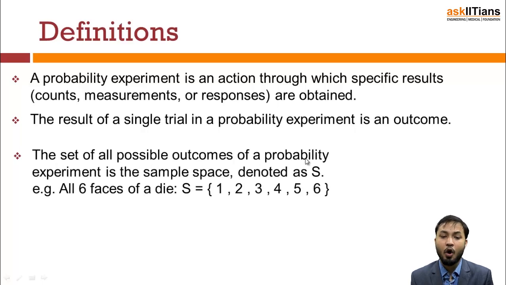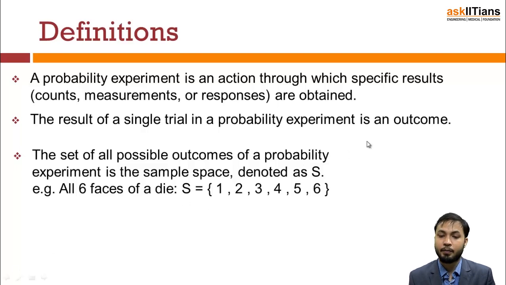Similarly, the set of all possible outcomes of a probability experiment is the sample space, denoted as S. Example: all 6 faces of a die. Now, all possible outcomes give us the sample space. Sample space basically means the maximum that can occur. That is the important part in understanding probability. Now, the chance defines that a particular percentage will occur from the whole of the possibilities. The combining of all the possibilities is called the sample space.